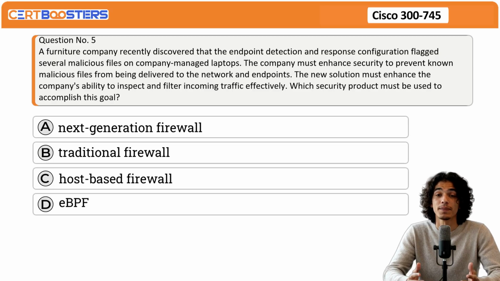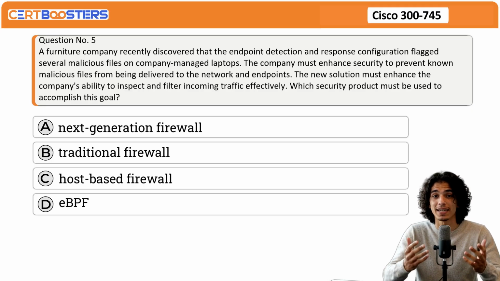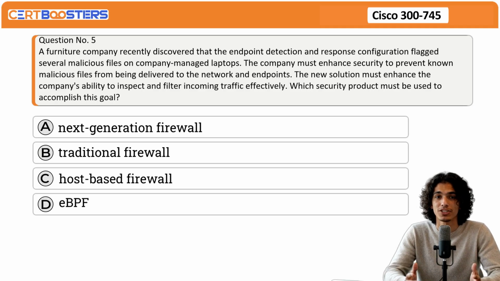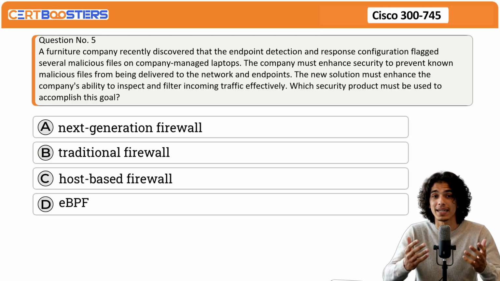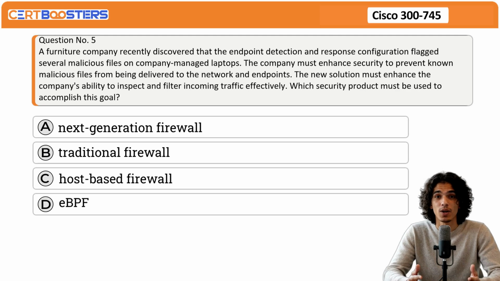Question number 5. A furniture company recently discovered that the endpoint detection and response configuration flagged several malicious files on company-managed laptops. The company must enhance security to prevent known malicious files from being delivered to the network and endpoints. The new solution must enhance the company's ability to inspect and filter incoming traffic effectively. Which security product must be used to accomplish this goal? A. Next-generation firewall. B. Traditional firewall. C. Host-based firewall. D. eBPF.